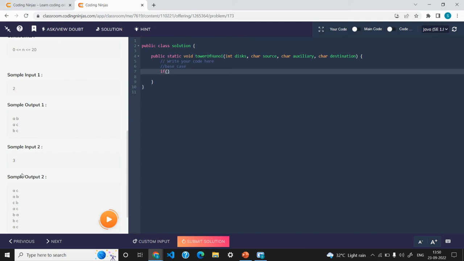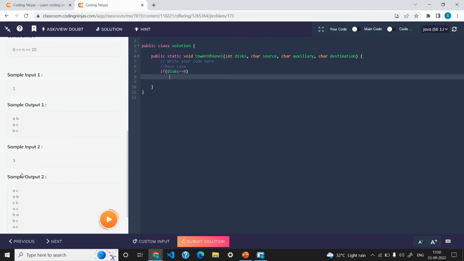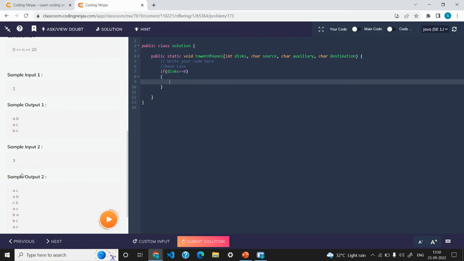I have already told you in the last two videos of recursion to think of the base case as the minimum possible value, and we know the minimum possible value for this will be when disk is equal to 0. In that case we are not going to call any recursion, or do anything. We are just going to return, because if you have 0 disks, then there is no need to do anything else, right?